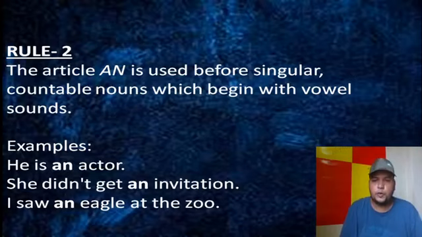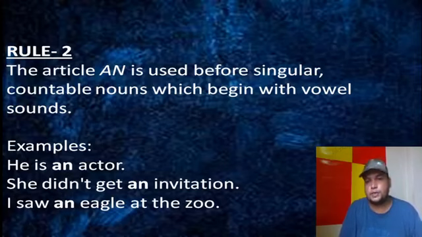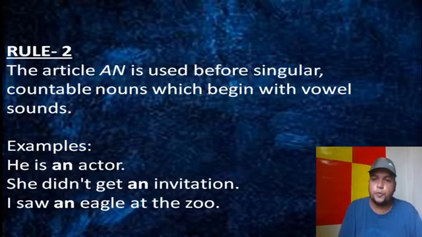These two are actually very common and very primitive rules in case of article, and if you keep these things in your mind, you will overcome many confusions. So I repeat, the first one was in case of singular countable nouns where the sound is consonant, at that time we put a. But if the noun is singular countable and the sound is a vowel sound, at that time we put an. So you see the examples here. He is an actor. She didn't get an invitation. I saw an eagle at the zoo.